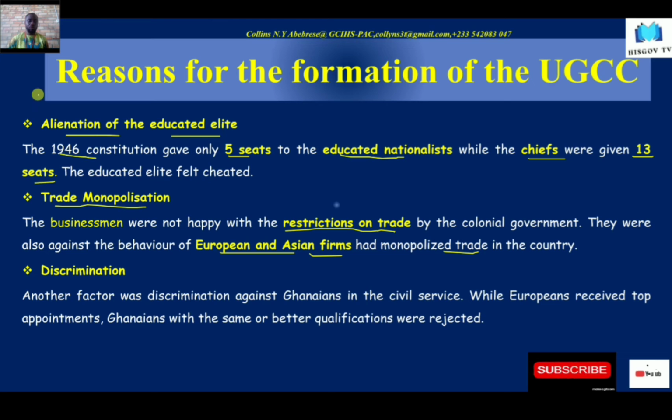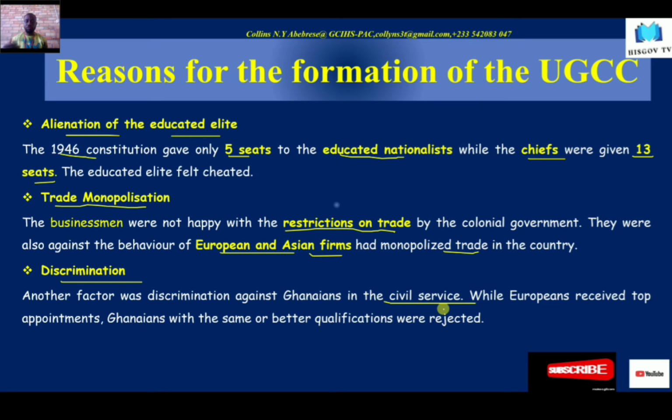Again, there was also discrimination in the colonial administration. Discrimination in the sense that certain Ghanaians who were qualified to serve in the civil service were not appointed to serve.